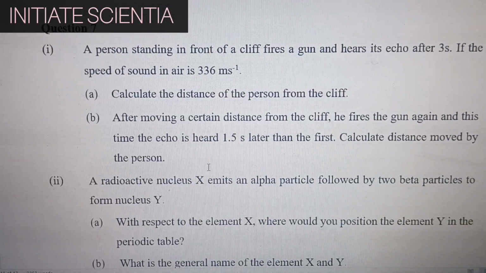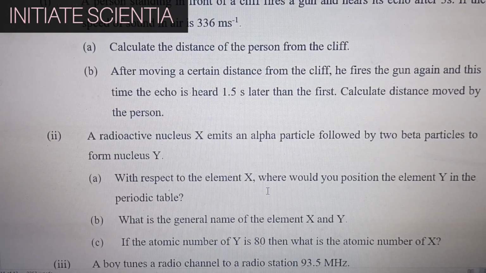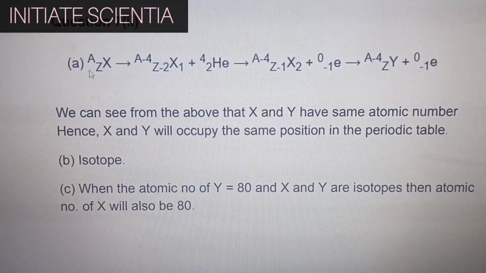A radioactive nucleus X emits an alpha particle followed by two beta particles to form nucleus Y. With respect to the element X, where would you position the element Y in the periodic table? We can see from the above that X and Y have same atomic number. Hence, X and Y will occupy the same position in the periodic table according to this equation.